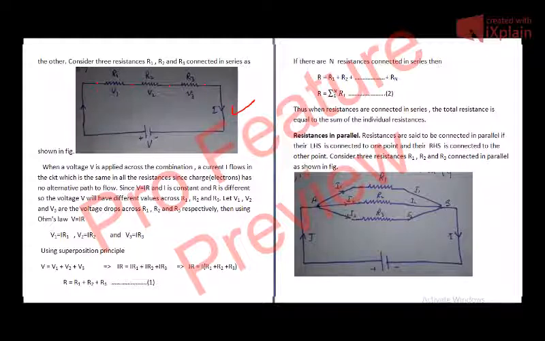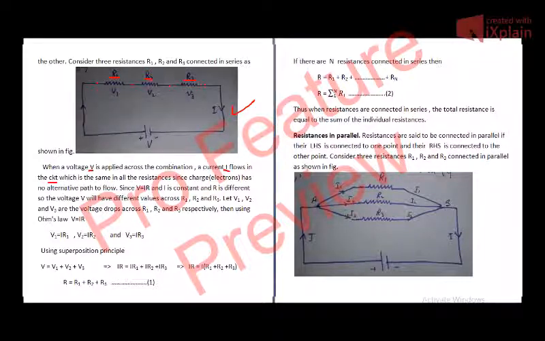So here we have three resistors R1, R2 and R3 connected in series. LHS of one is connected to the RHS of the other. Now when a voltage V is applied across the combination, we have a circuit, and when we switch on the circuit we see that a potential difference V sends a current across the circuit. A current I flows in the circuit, as you can see from the figure.